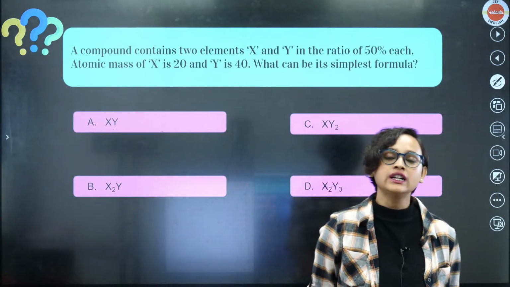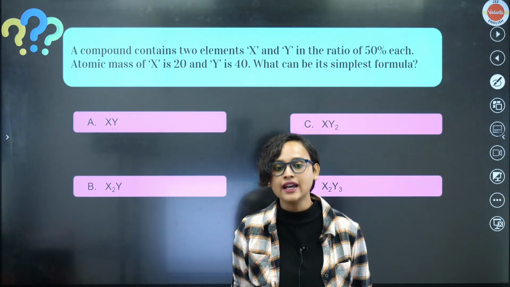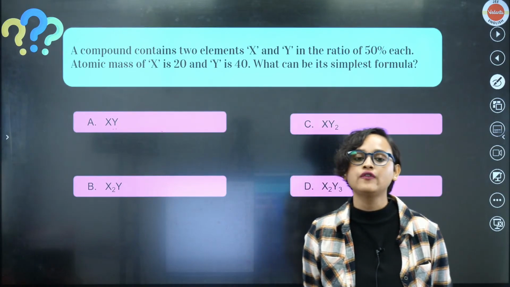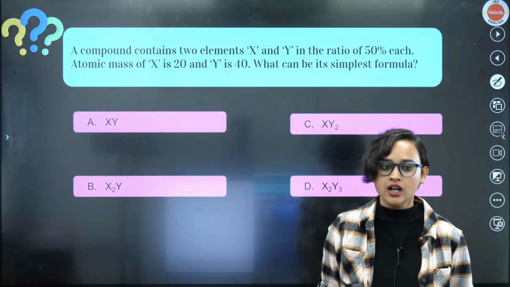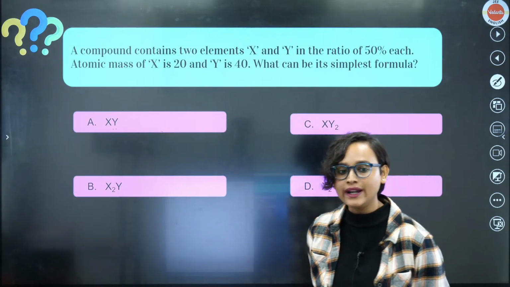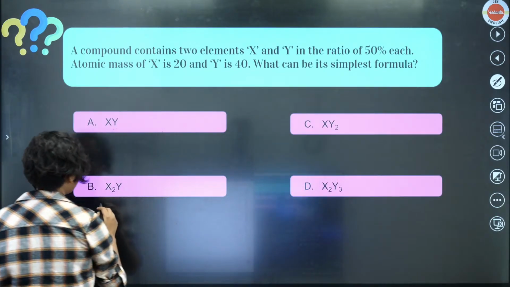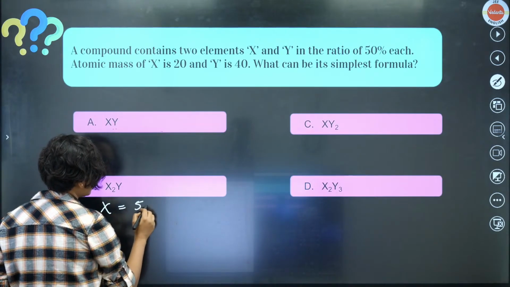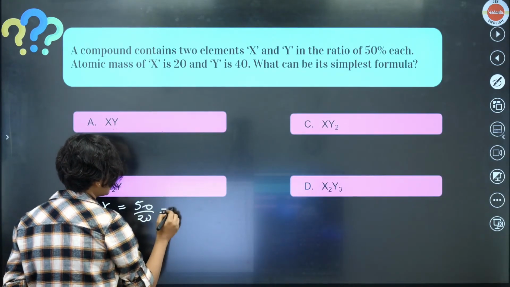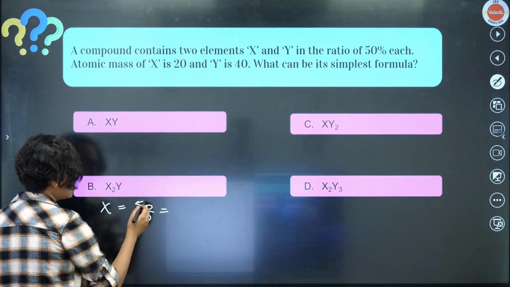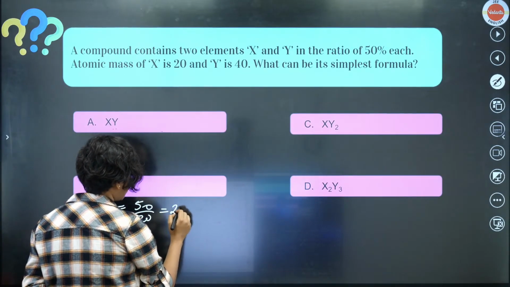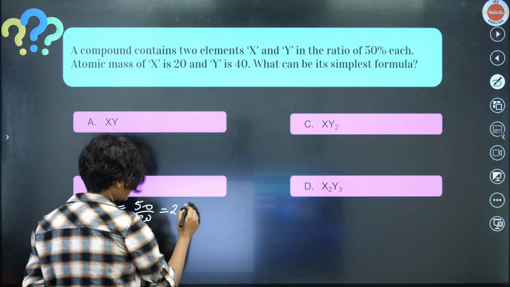Now tell me this. A compound contains two elements, X and Y, in the ratio of 50% each. Atomic mass of X is 20 and Y is 40. For X, we can write that it is 50 by 20. What is 50 by 20? It is 2.5.